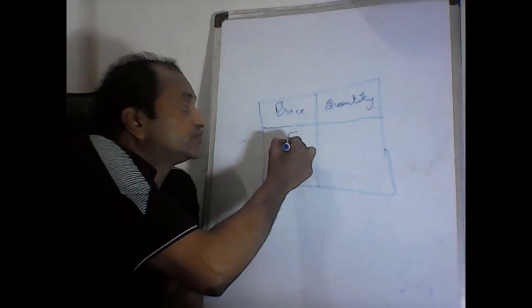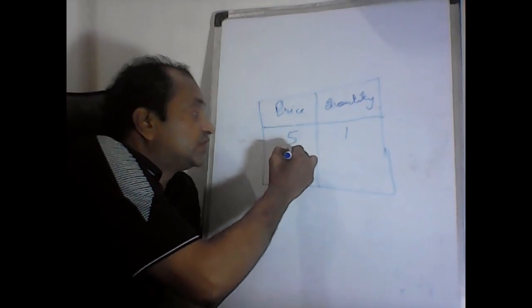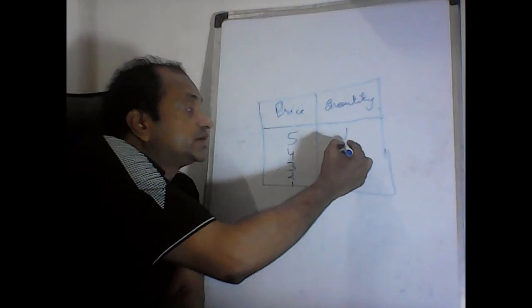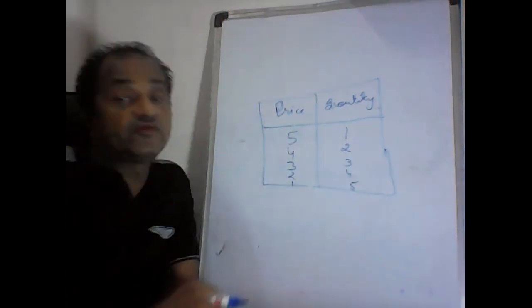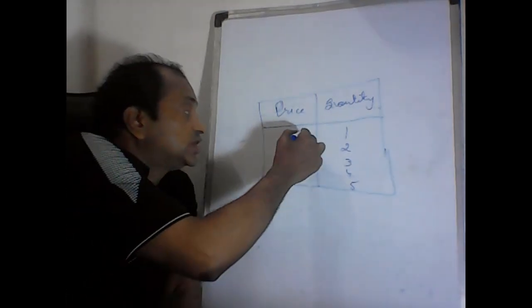Right, when the price is 5 rupees, quantity demanded is only 1. Whereas when the price falls to 4, 3, 2 and 1, the quantity demanded increases: 1, 2, 3, 4 and 5.